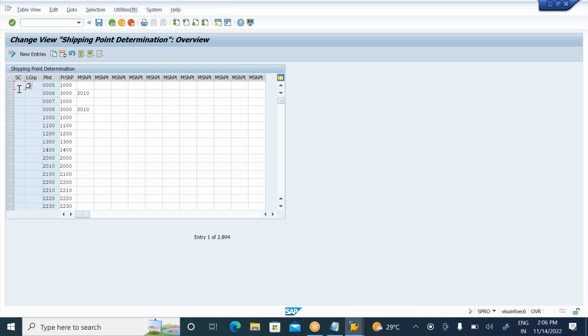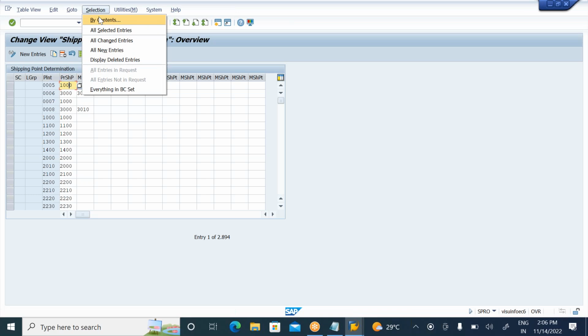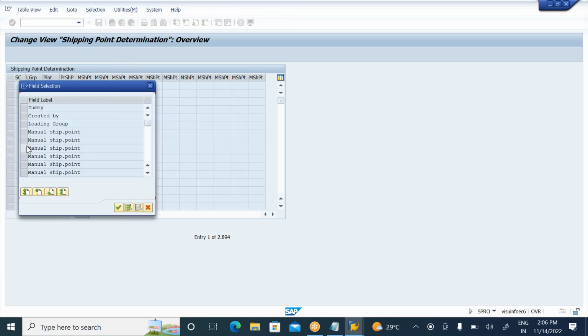My shipping condition is 01, as soon as possible. My loading group is 0002, by using crane. My supplying plant is 1000, and the proposed shipping point is there. Is this entry there or not? If there is no position button, then I will check here. It's simple. Go to selection by content from the menu bar. What are the parameters you need to check? Loading group, and next plant and shipping condition. So just select here.